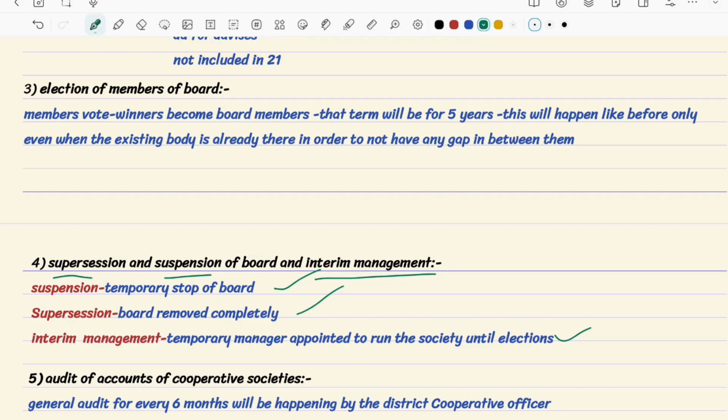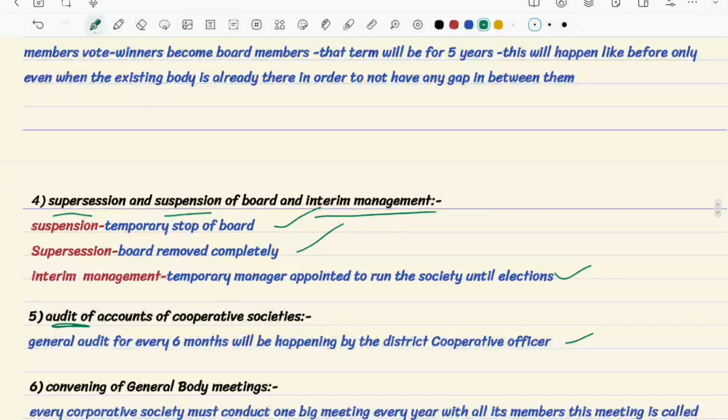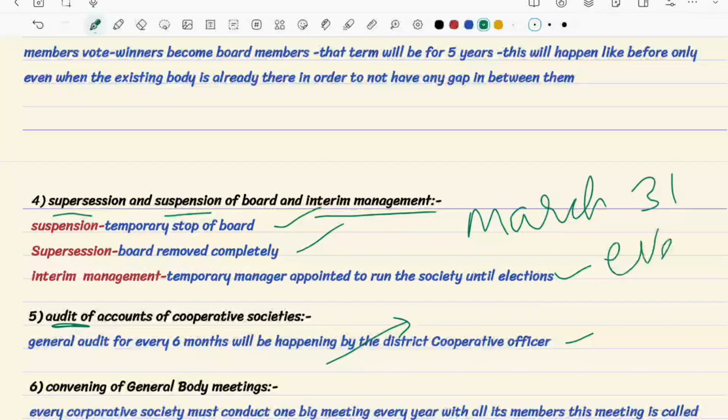We don't want this. If we don't want this, then we have to submit the report, and for that report, audits will happen. Audit is basically this: every district has its own district cooperative officer, and the person will come every 6 months before the financial year ends. The financial year ends on March 31st every year. This you have to remember.